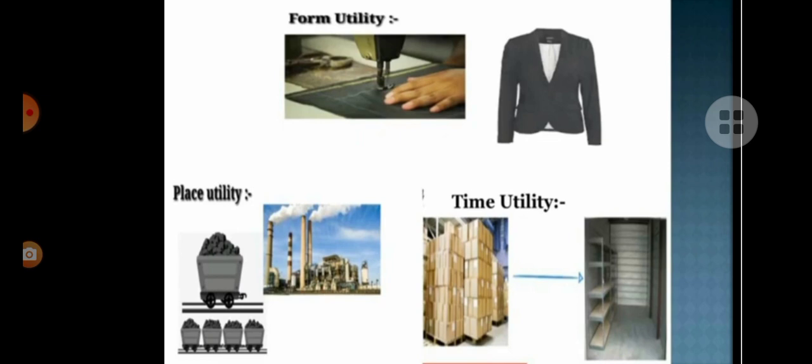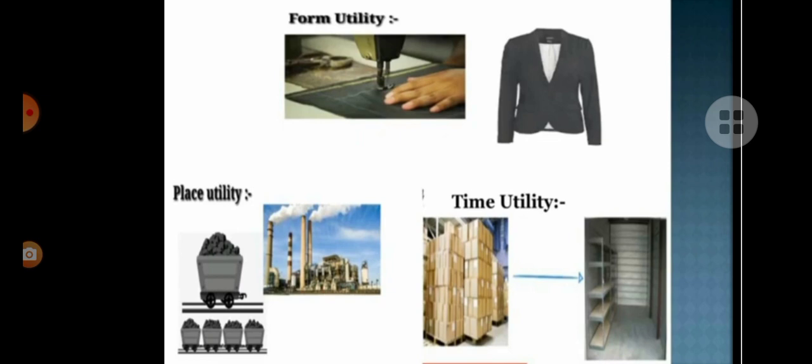But if you transport the same rice to Kerala, okay, for example, 1 kg of rice costs 50 rupees in Tamil Nadu. Okay, so the same rice, if you sell it in Kerala, it costs maybe around 60 or 70 rupees. See, the same product, same utility, when it is transported to another place, the exchange value becomes more. Okay, so this type of utility is called place utility.